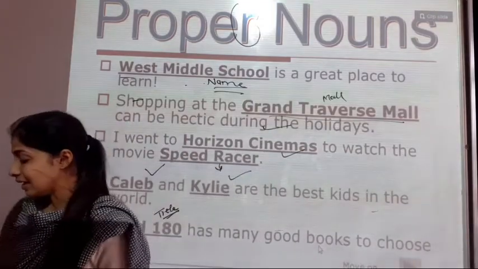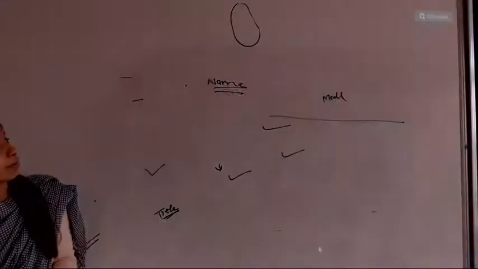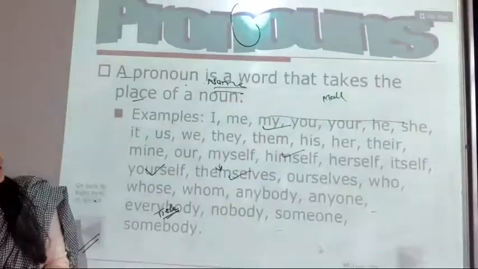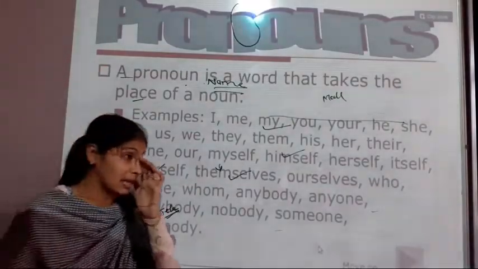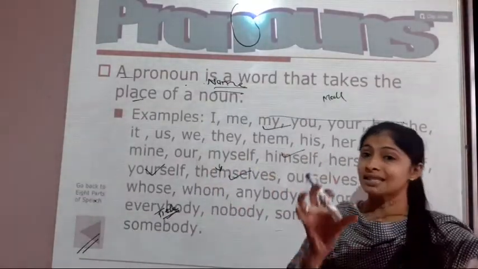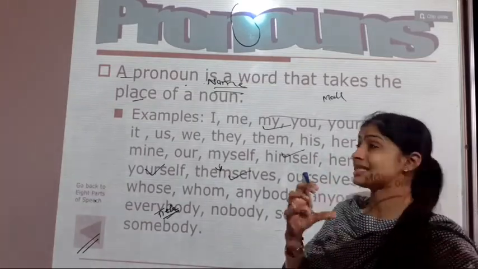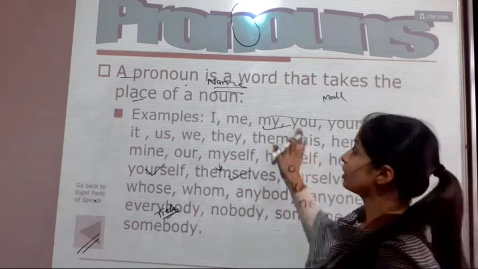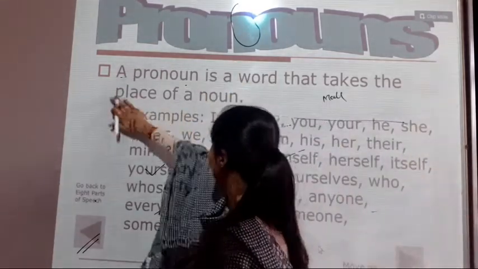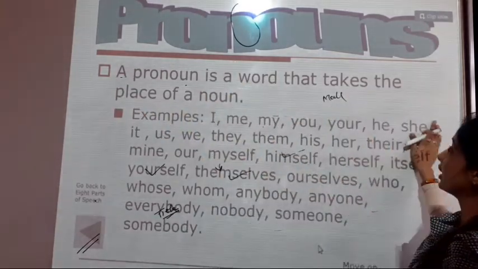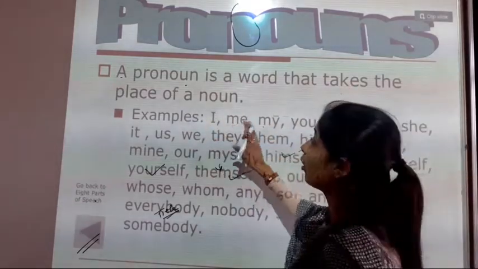So students, here we have discussed the proper noun and the common noun. Now is the pronoun. So the first part of speech is the noun. The second part of speech is the pronoun. See here students, what is a pronoun first of all? A pronoun is a word that takes the place of a noun.